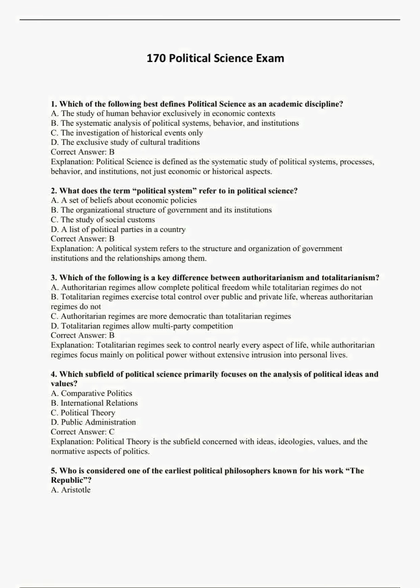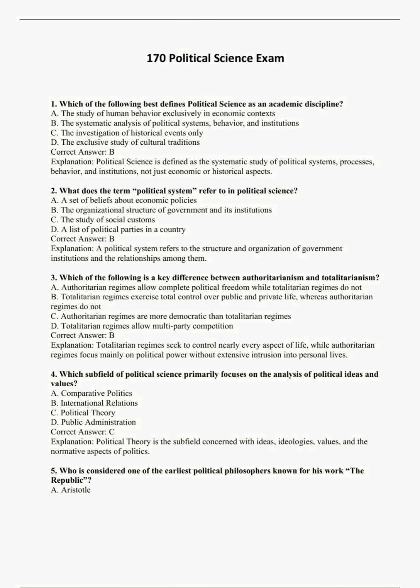Correct answer, B. Explanation. Totalitarian regimes seek to control nearly every aspect of life, while authoritarian regimes focus mainly on political power without extensive intrusion into personal lives. 4. Which subfield of political science primarily focuses on the analysis of political ideas and values?